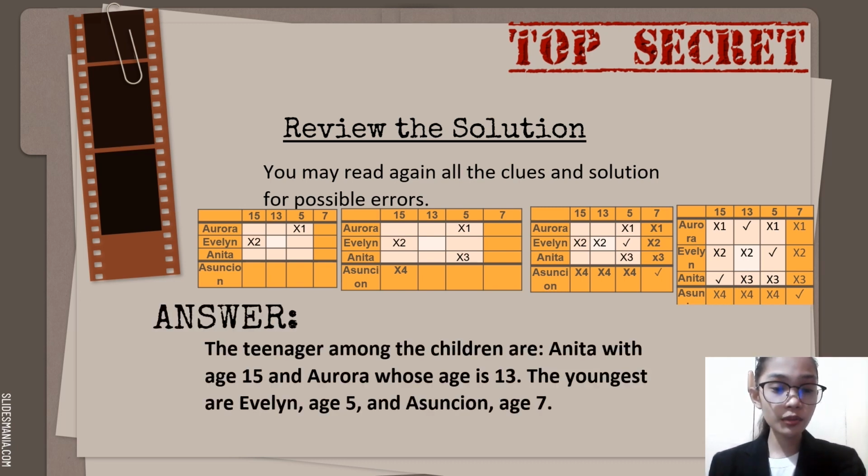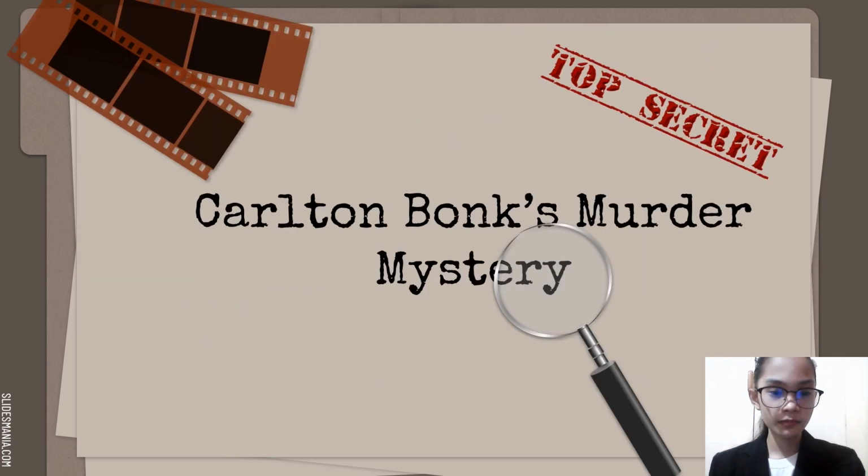The teenagers among the children are Anita, whose age is 15, and Aurora, whose age is 13, while the youngest are Evelyn, whose age is 5, and Asuncion, whose age is 7. And we are done with our first problem.